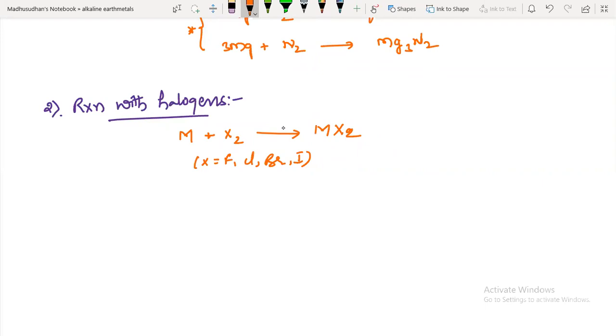Suppose magnesium reacts with chlorine. What are you going to get? MgCl2, like this. But there are some special cases where the preparation methods are different, for beryllium fluoride.